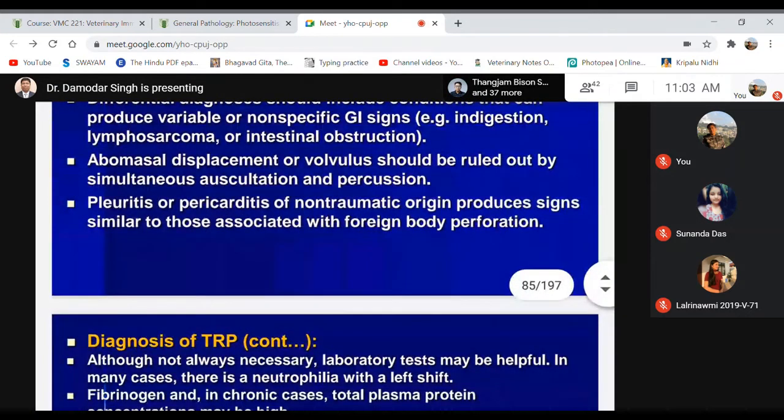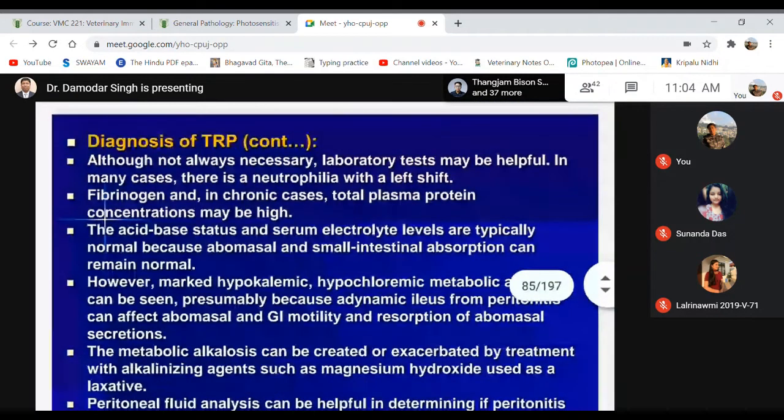Then there are some laboratory tests which may be helpful, but they are not that important. In such cases you may have an increased number of neutrophils, neutrophilia, with a left shift.